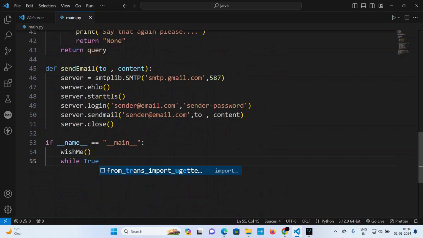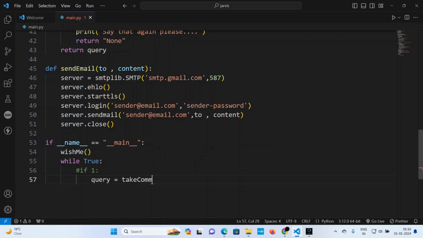While this is true, do what, if one, do query equals take command, dot lower, maybe like that.